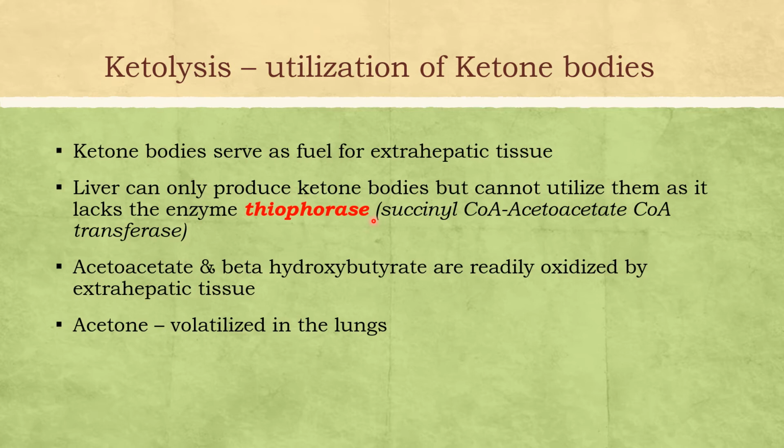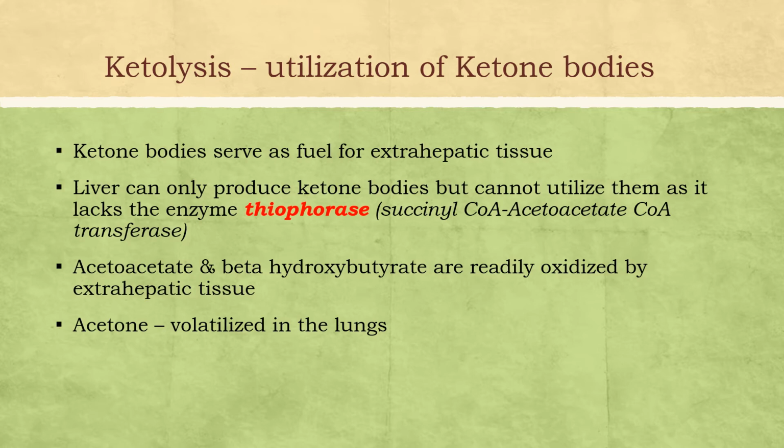So ketone bodies are the fuel for extrahepatic tissues. Acetone, being volatile, is volatilized in the lungs. The remaining two ketone bodies, acetoacetate and beta hydroxybutyrate, are readily oxidized by extrahepatic tissues.